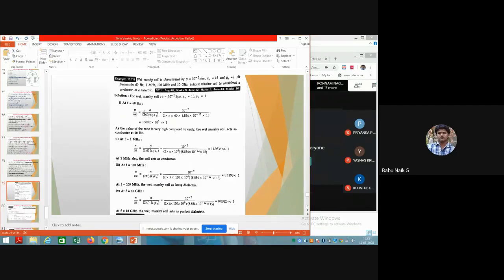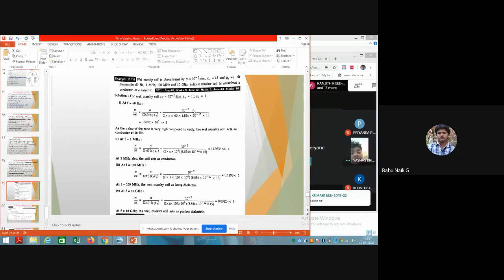So by having this condition, we have to say whether this Mersey soil is a conducting or a dielectric medium. Now we can calculate this using sigma by omega epsilon. You can expand this as sigma by omega, writing omega in terms of the frequency, and epsilon is equal to epsilon naught times epsilon r.